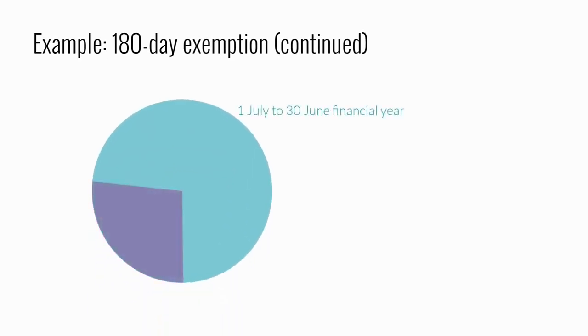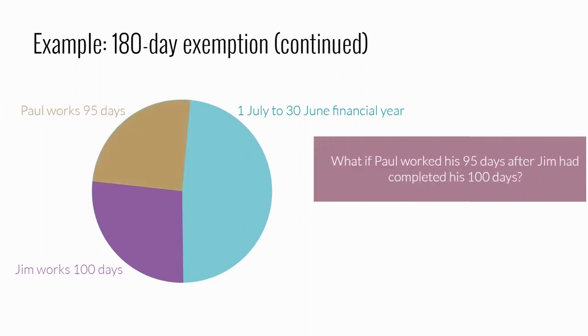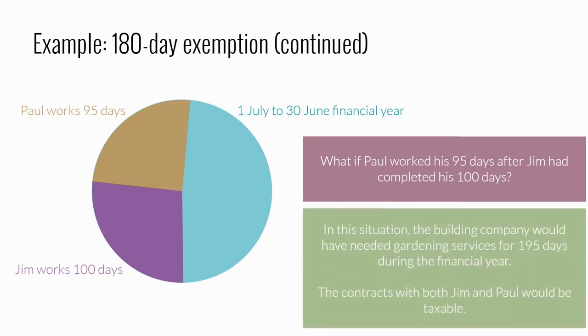Now let's change the circumstances a little bit. If Paul performed the 95 days of service after Jim has completed his 100 days of service, this exemption does not apply because the total number of days that the building company requires landscaping services is 195. That's 100 days plus 95 days. As a result, contracts entered into with Jim and Paul would be taxable unless they can be excluded under one of the other contractor exemptions.